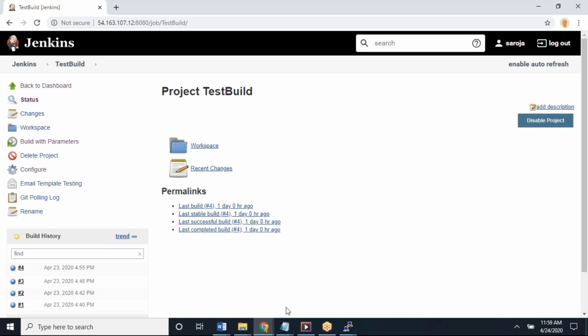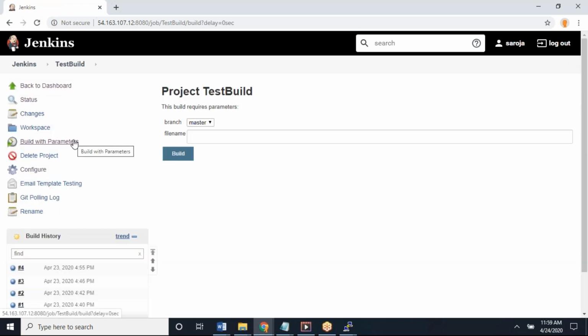Now build with parameters. See master, so leave it as master. For file name, give any name, some test or whatever you need. Whatever Shilpa needs, give that. Here I used one more parameter, BUILD_NUMBER.